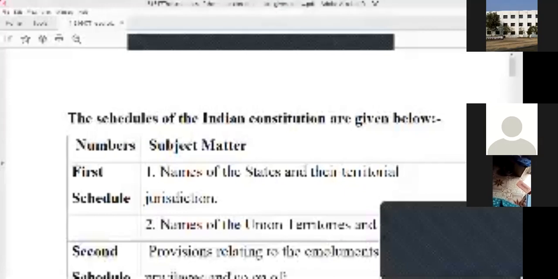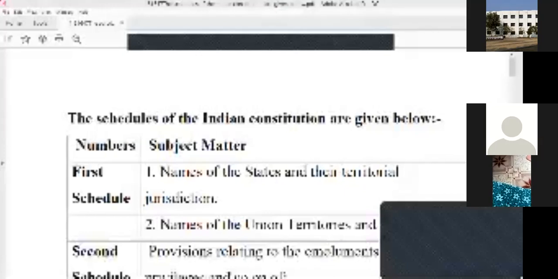The second thing here is the second schedule. These are the provisions related to the salaries, emoluments, allowances, privileges and so on of whom?